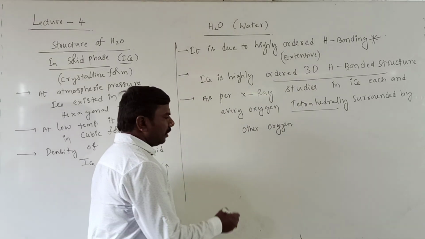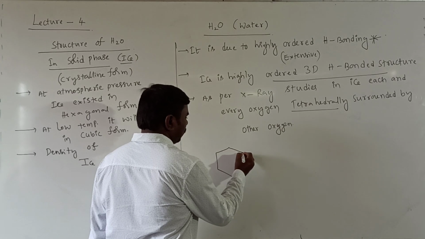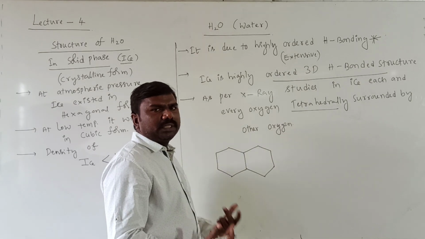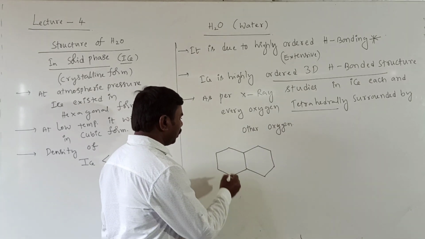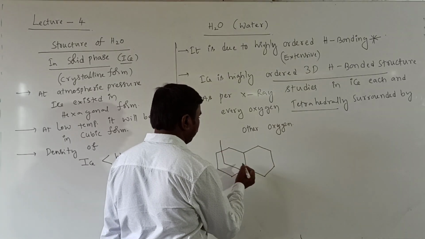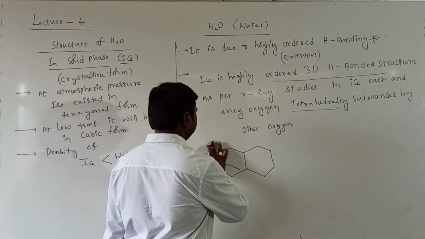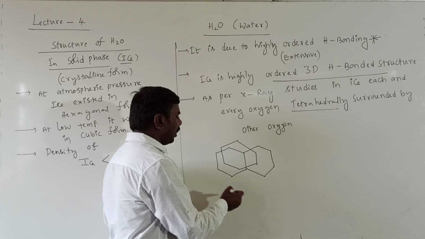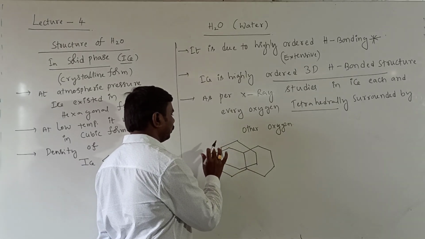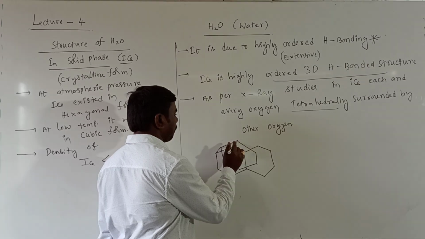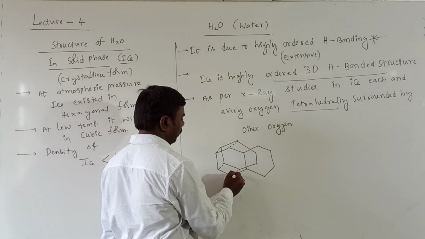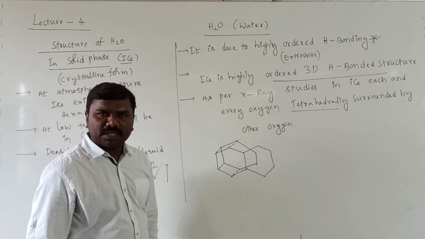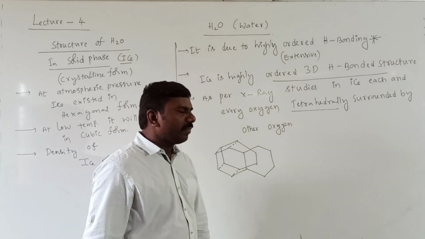Now we will observe the hexagonal structure. Hexagonal means these are hexagonal rings. Just imagine hexagonal rings. So it is a 3D structure. I cannot draw a 3D structure on the board, so we can draw simply like this. Another ring it is. Like this, many rings are arranged one by one 3-dimensionally; it is difficult to draw.